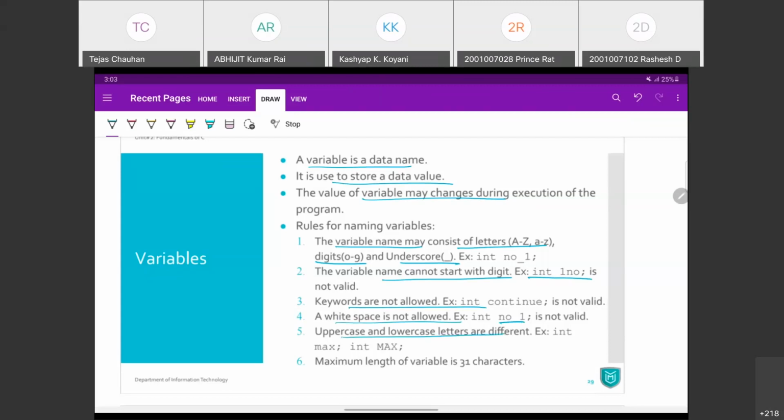So small max and capital max, these two are separate variables. And maximum length of your variable name can be 31 characters. Right? So these are some rules and regulations we need to follow when we are declaring a variable.